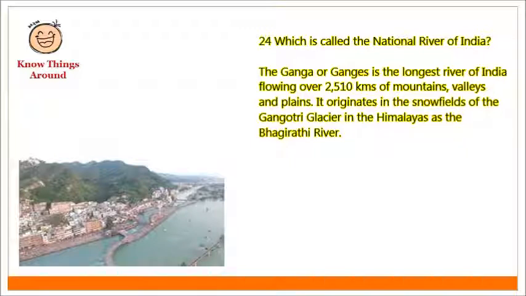The Ganga is the longest river of India, flowing over 2,510 kilometers of mountains, valleys, and plains. It originates in the snowfields of the Gangotri Glacier in the Himalayas as the Bhagirathi River,